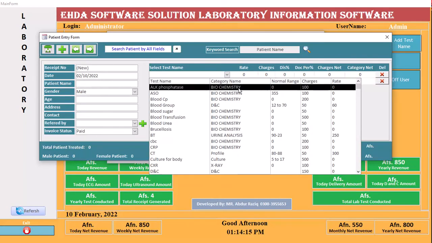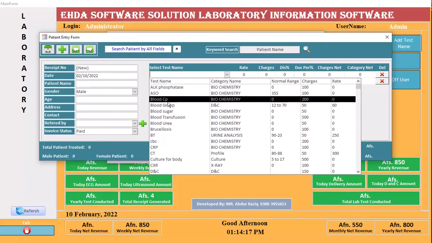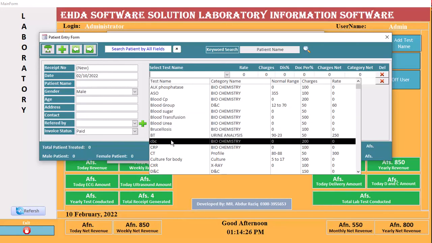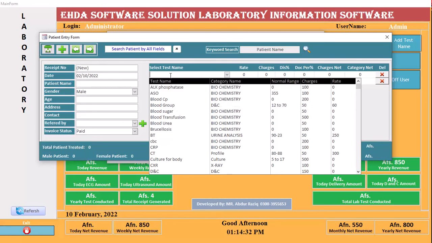Now here it only searches one thing at a time. So when you enter the test, it only searches the test name. If you give the category, it shows only the tests in that category. So it is a search form, and when you enter the test name, it searches easily.